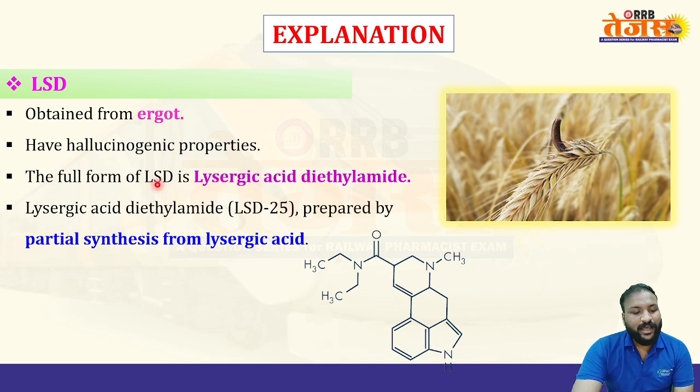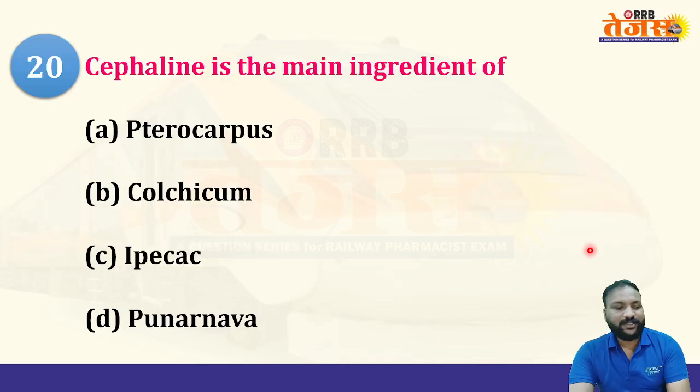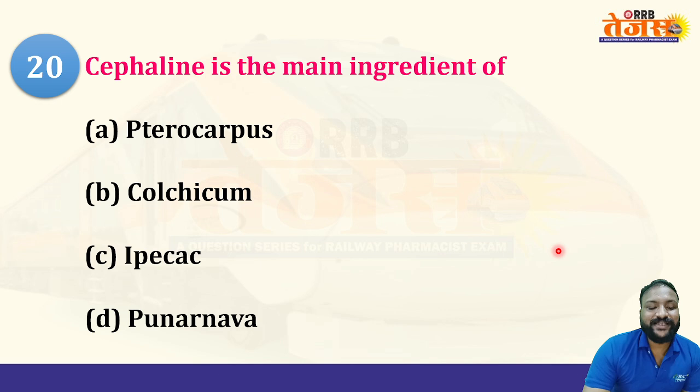And yes, it is LSD-25, commercially known as LSD-25, prepared by partial synthesis from lysergic acid. Okay, partial synthesis from lysergic acid. Clear? This is the structure of the LSD. So that's it. And 20th question of this series.